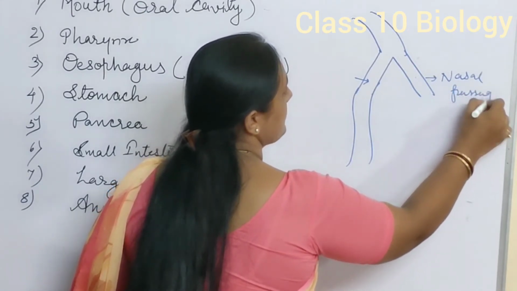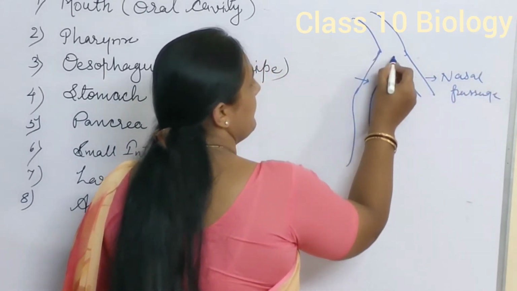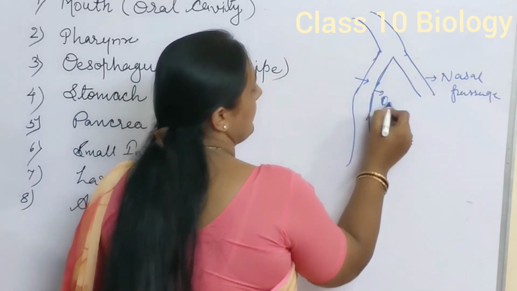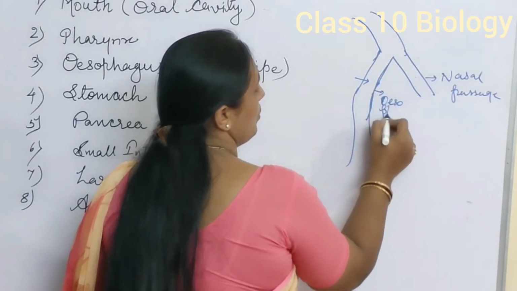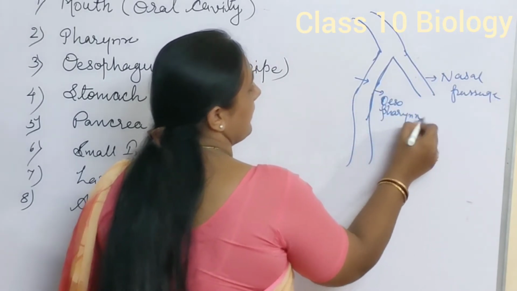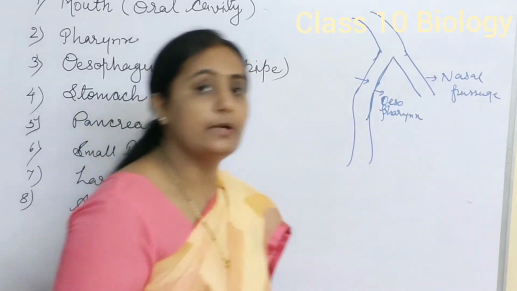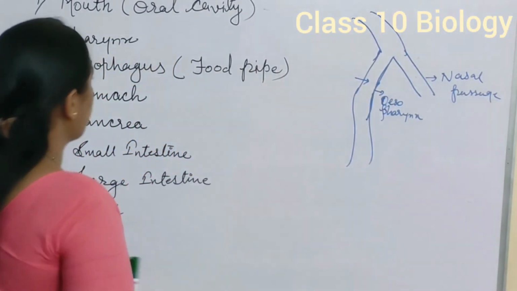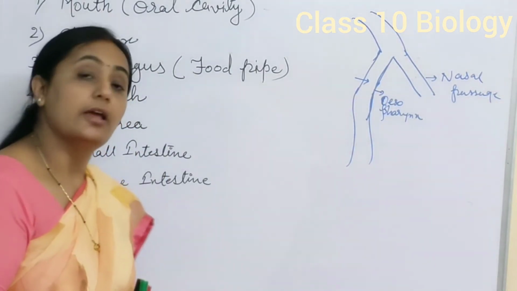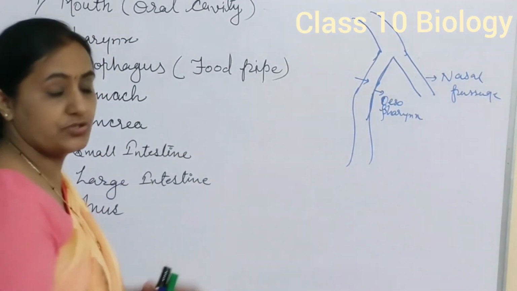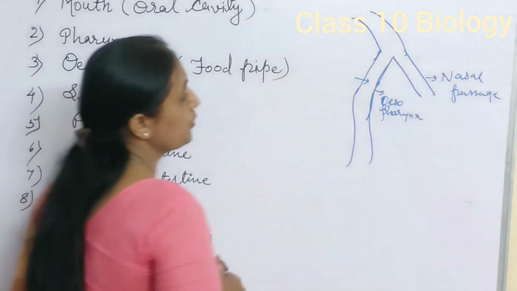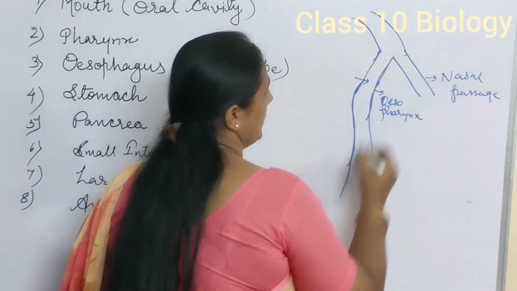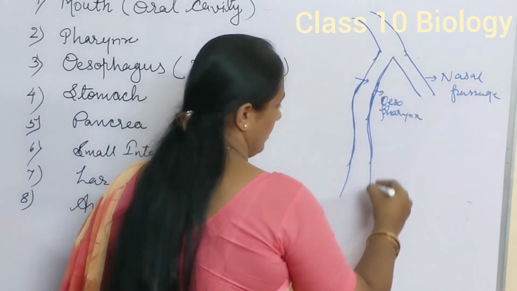The part of the pharynx which opens into the esophagus in the alimentary canal is called the esopharynx. This is a muscular part, made up of connective tissues and muscles. This pharynx opens into the esophagus. The esophagus is a tubular structure, nearly 25 centimeters long.